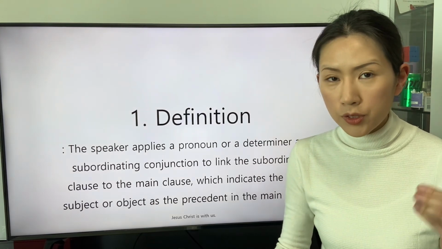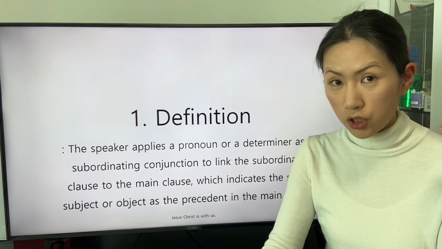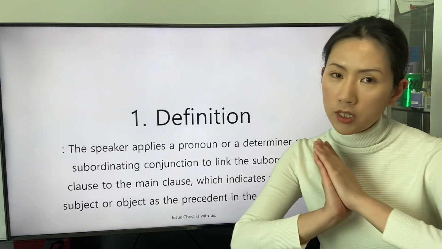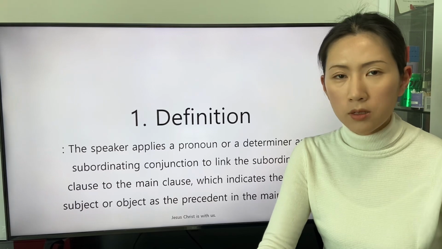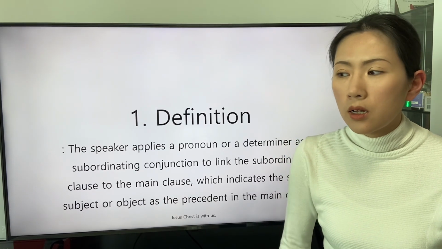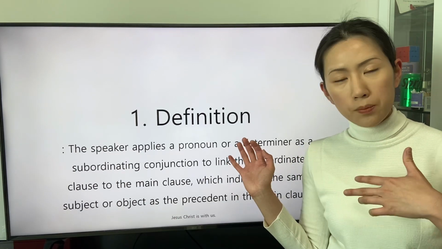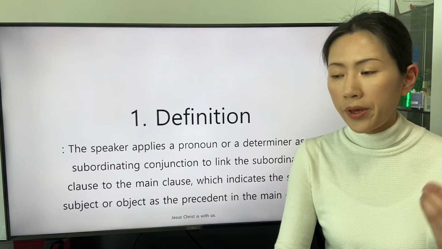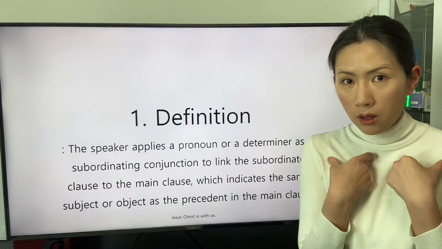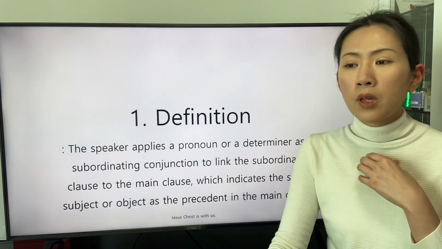Before we start to study the definition of the subordinating conjunction that has the trait of a pronoun or a determiner to link the subordinate clause as a description, I prepared the presentations without revealing my religious orientation as a Christian.